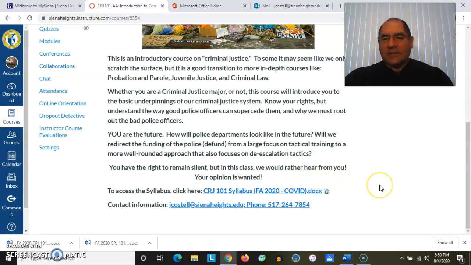It'll show my contact information, my office hours, where my office is located. It'll show you the different policies, including attendance, grading, what's expected of you, and it will also show you on what days of the week we'll meet and times, our room number, and it will also show for each of the dates what we expect to cover that day. Now, of course, depending upon where we left off in the last class, that may change. But this is the projection for this semester. And then at the bottom is my contact information.